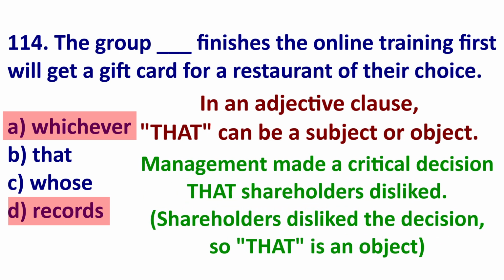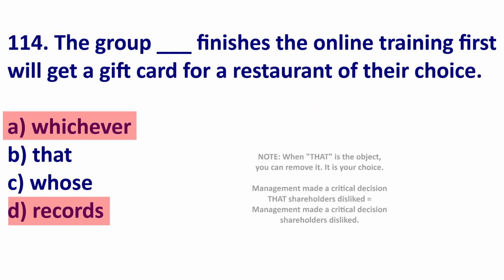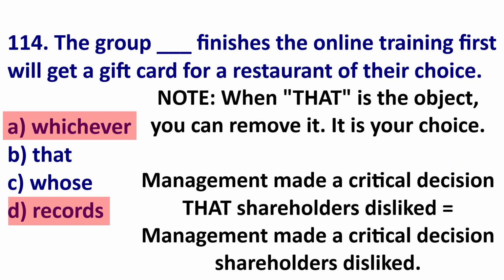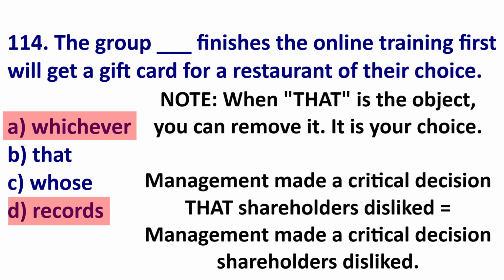That can also be an object. Management made a critical decision that shareholders disliked. Shareholders is the subject, disliked is the verb, and that is the object. Shareholders disliked the decision. Now, a little note, when that is an object, you can remove it. For example, management made a critical decision shareholders disliked. We can take out that.